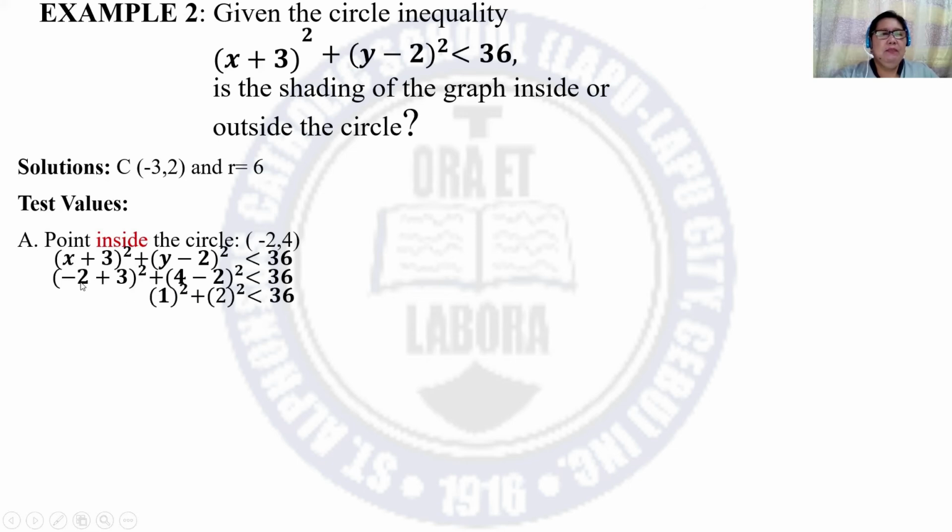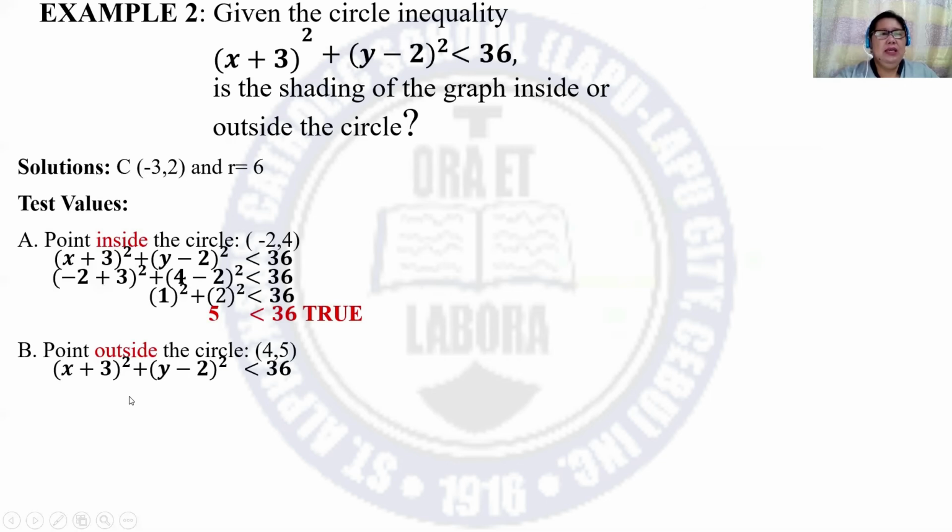Then simplify. -2 plus 3 is 1. 4 minus 2 is 2. And the result is 5. 5 is less than 36, which is true. Let us just take one point outside the circle. Say, for example, 4 and 5. So copy the inequality and substitute 4 to x, 5 to y. Simplify, we have 7 squared plus 3 squared is less than 36. And 58 is not less than 36. That is why this is false.